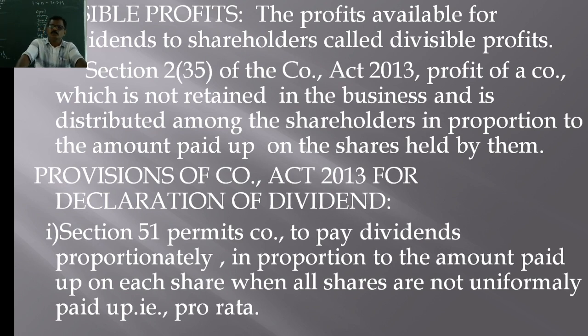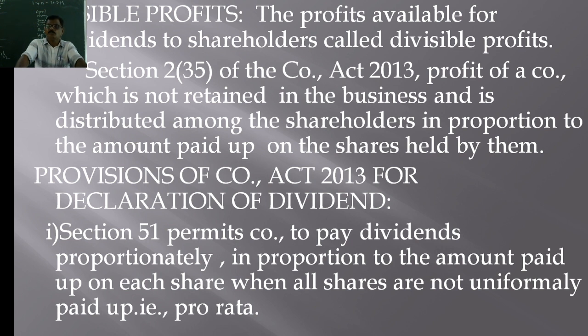Section 2, subsection 35 of the Companies Act states that the profit of the company which is not retained in the business, which is not kept in the business, and which is distributed among the shareholders in proportion to the amount paid up.